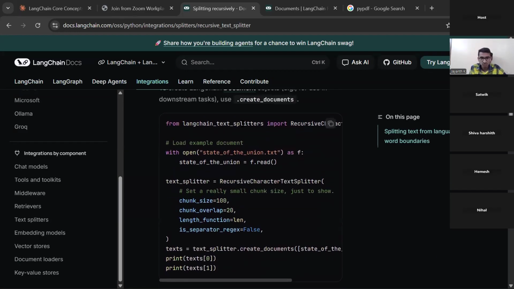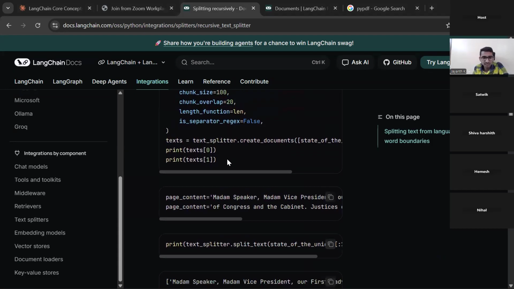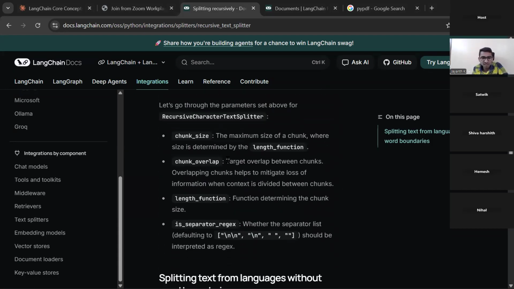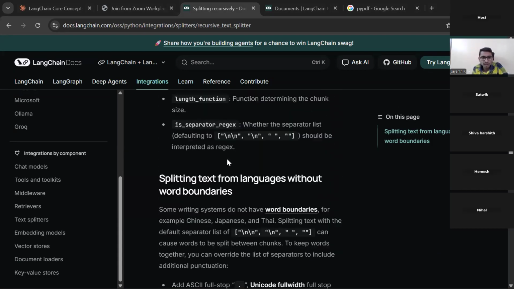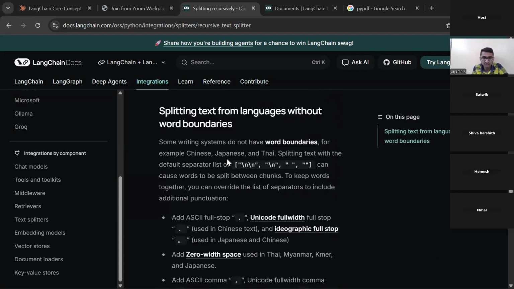Yeah, this is the code. They are telling you can import like this, so I did it like that. You can see they kept chunk overlap 20 and chunk size 100, right? Like this, you can understand. There are many other parameters also. You try to explore this one. I'm giving this walkthrough of the documentation because you'll be comfortable when you want to walk alone, right?